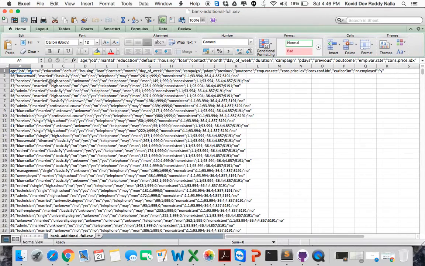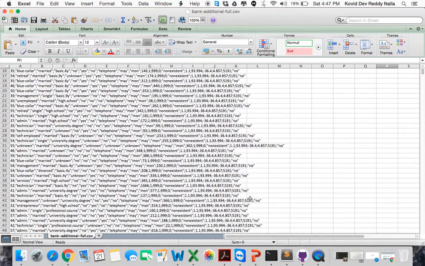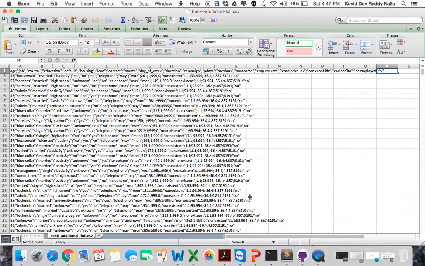We have different columns here, like age, job, marital status, education, housing, loan, contact. We could train the model with all these columns, but what we are doing here is refining to a set of featured columns, because not all these columns would influence the outcome label. We have the outcome label in column Y, and the last column shows no, no, no, no, mostly no's, and there'll be a few yeses. So this one would be our class label.